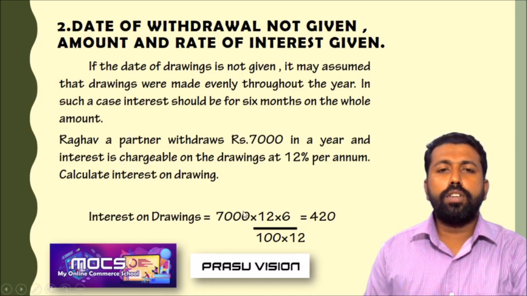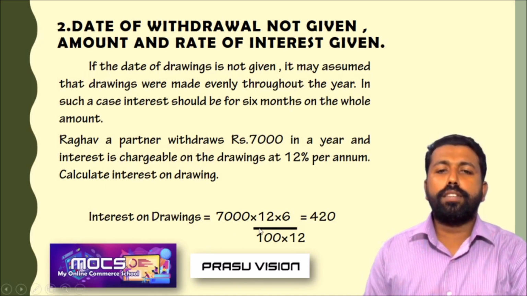Interest on drawings is equal to the amount of drawings 7,000 into rate 12 by 100, and as per the point we have to take the average period as 6 by 12.